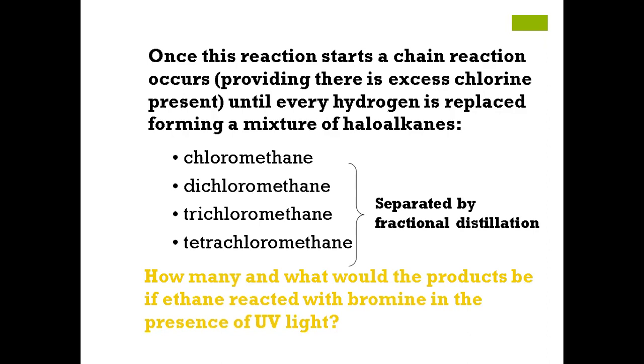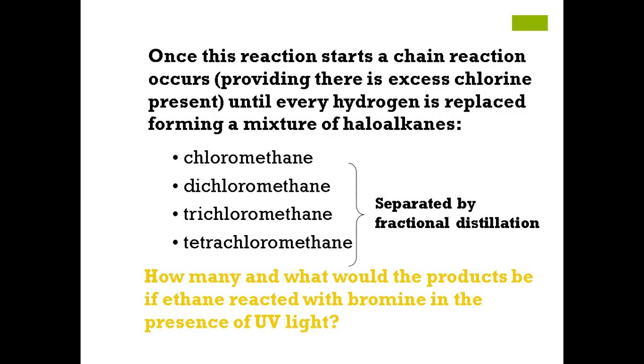Peter, how can it be two? You can see that in the case of methane, there are 4 products. So what about in the case of ethane? Six.